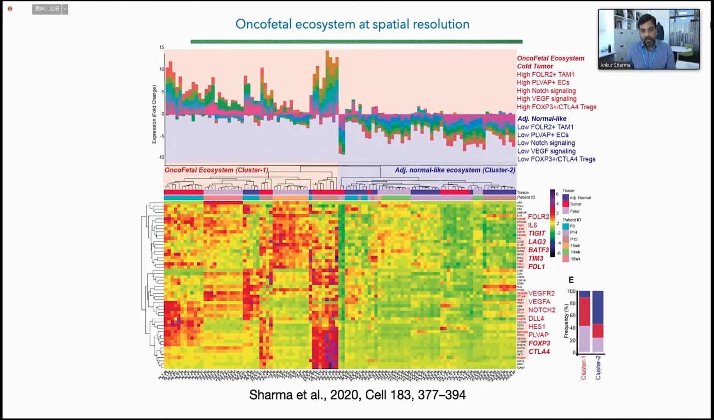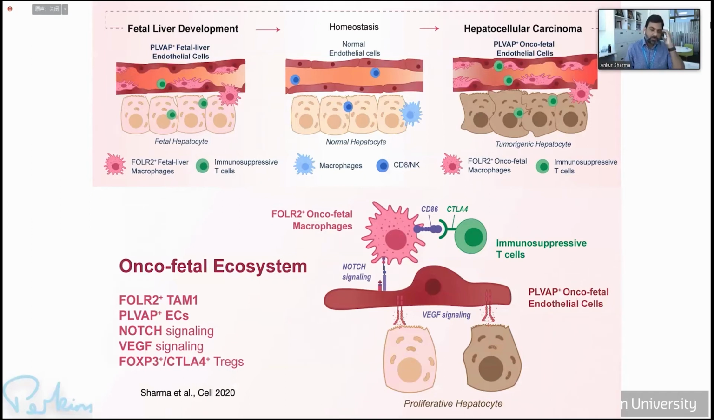it oncofetal high ecosystem. And this has similarity with cold tumor features, such as they have high FOLR2 positive macrophages, PLVAP positive endothelial cells, high NOTCH signaling, VEGF signaling, and FOXP3 and CTLA4 positive T cells. On the other hand, when we look into adjacent normal tissue, we do not find some of these oncofetal features of the tissue.